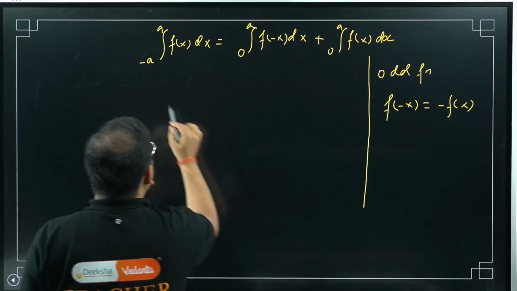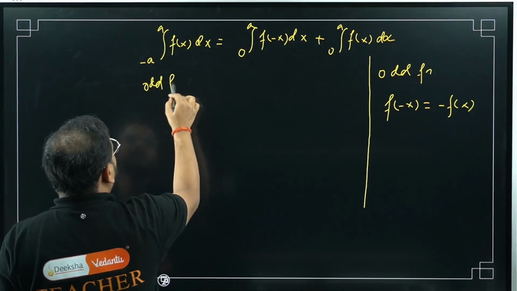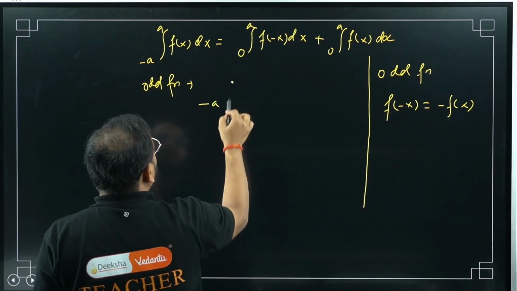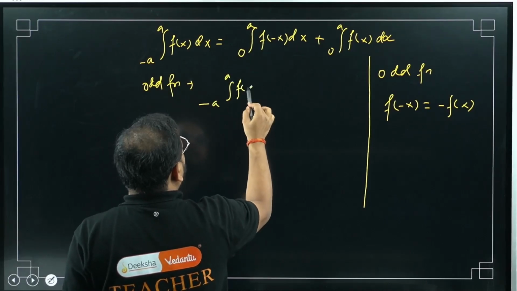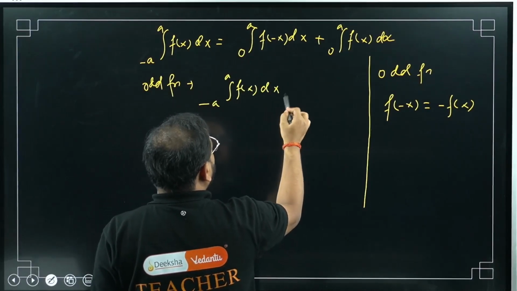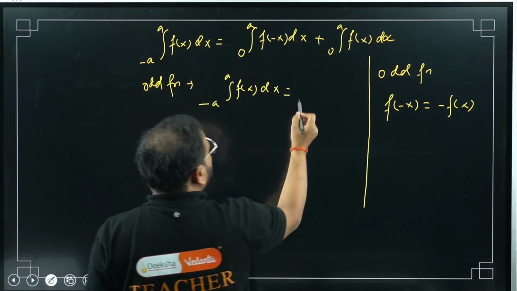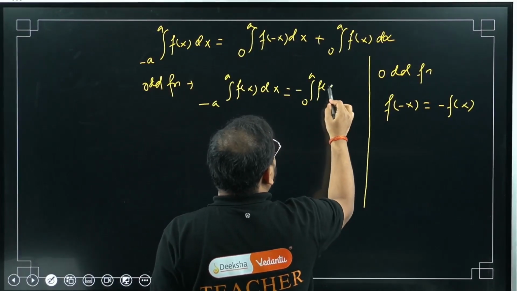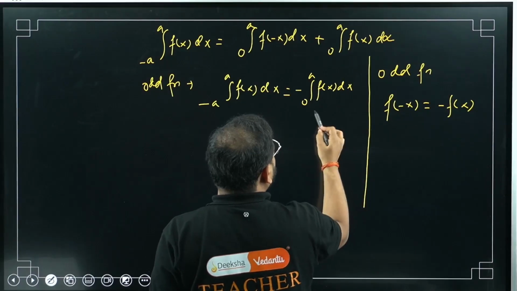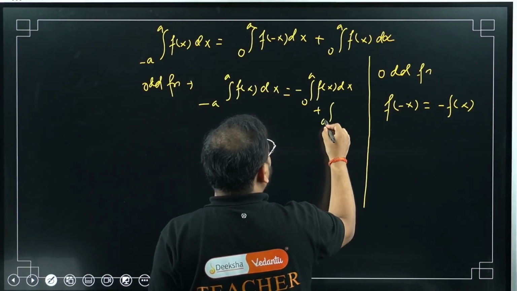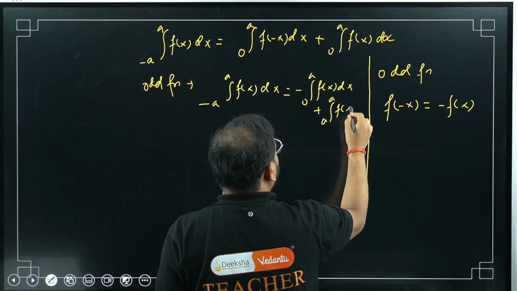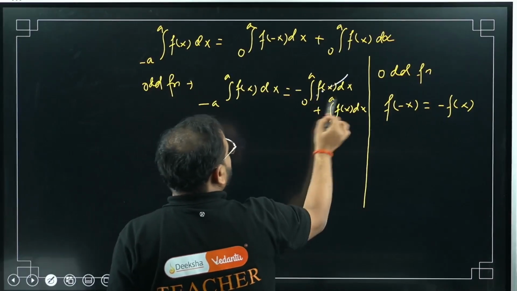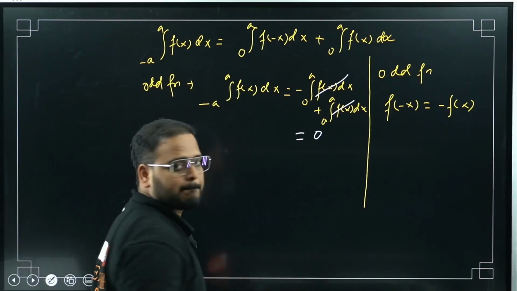So if I'm writing for odd function, please check what will happen to this one. Minus a to a f of x dx will become what? Please check, this minus will come out. So I'll write it as minus 0 to a f of x dx, and this will be as it is, so plus 0 to a f of x dx. What I'm getting, please check. This will cancel each other. Answer will be 0. Correct.